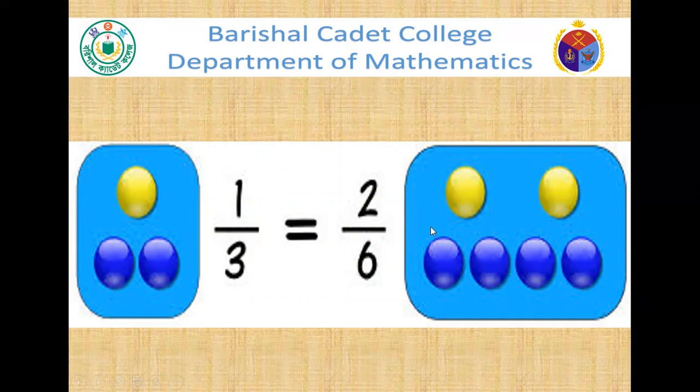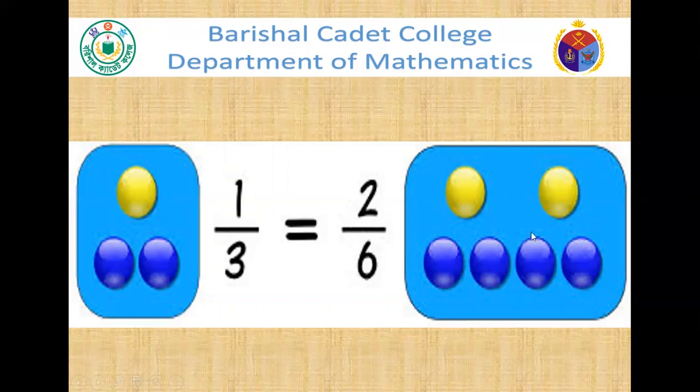And here you see 1, 2, 3, 4, 5, 6. There are six marbles. Among these six marbles, two are yellow. So if we want to express this, then we can write 2 out of 6. That is, if we cancel 2 and 6, that is 2 into 1 and 2 into 3, the result will be 1 by 3.